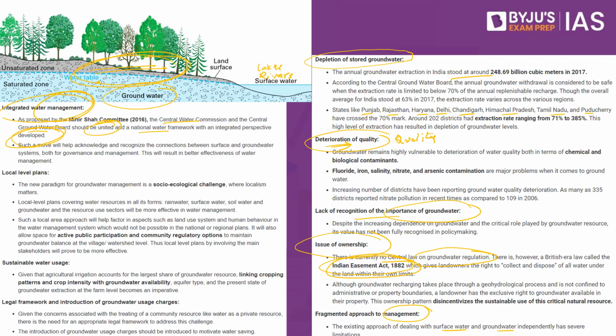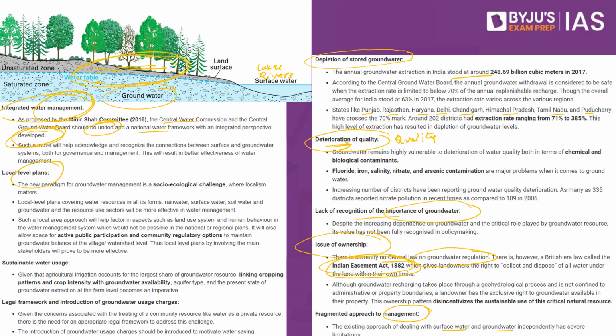This has to be seen as an objective criterion and not as a subjective layer of surface water and groundwater. Then we have to look at the local level plans. What are these local level plans? Let's say, for example, there might be a particular surface water in one region, or there might not be surface water in another region. So what you have in that particular locality, in that region, the same will have to be utilized. What policies you have for one region may not be applicable in another region.